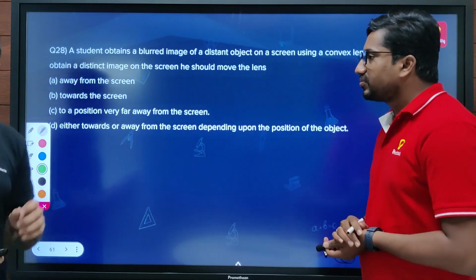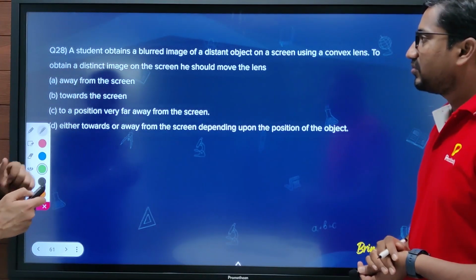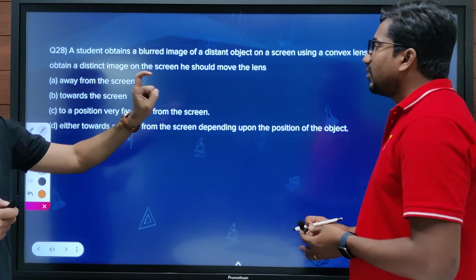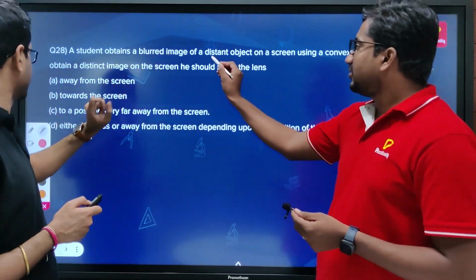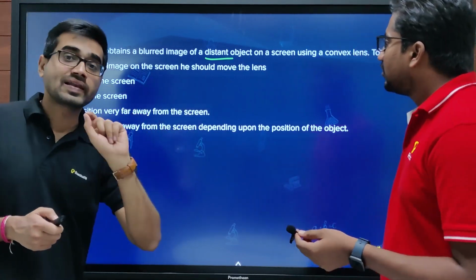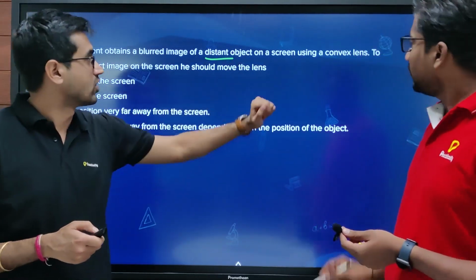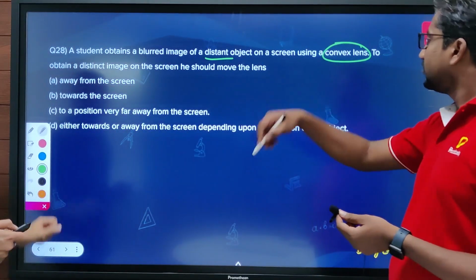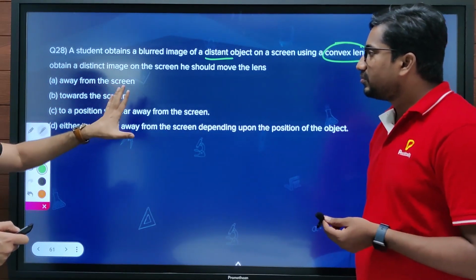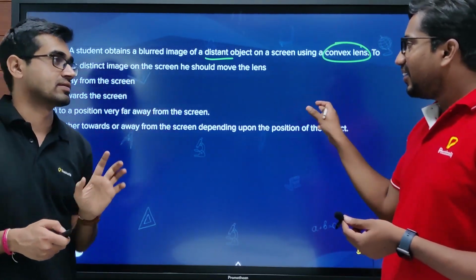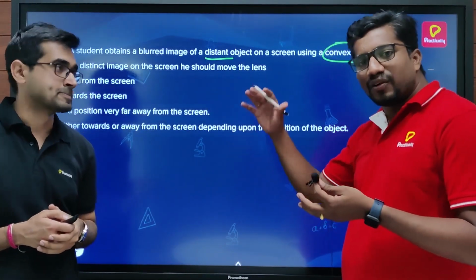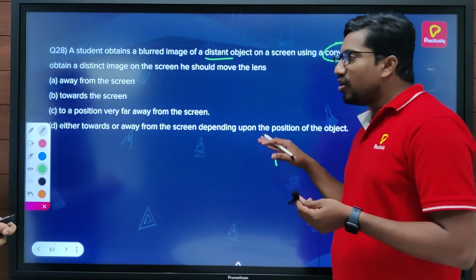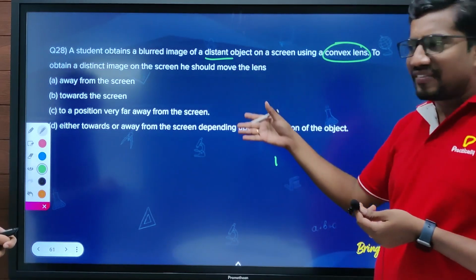Question number 28 says that a student is obtaining a blurred image of a distant object. That's the keyword: distant object. And the lens used is a convex lens. Now he has to obtain a distinct image on the screen, that means a clear, proper image of the object should be obtained on the screen. For that, what should we do? You have the following options.